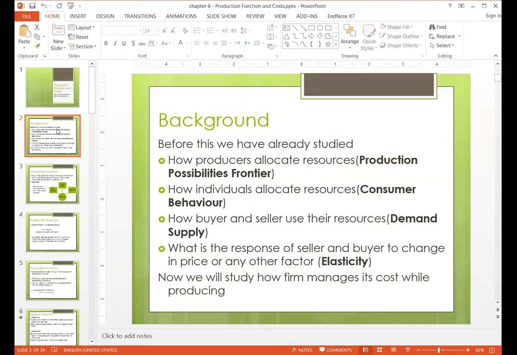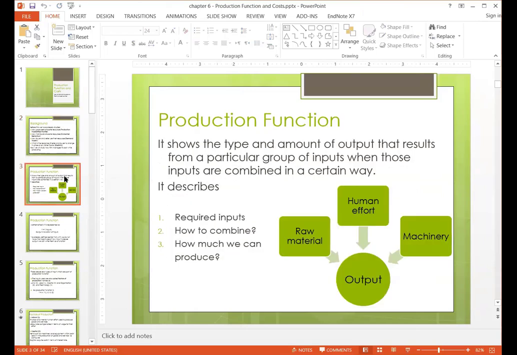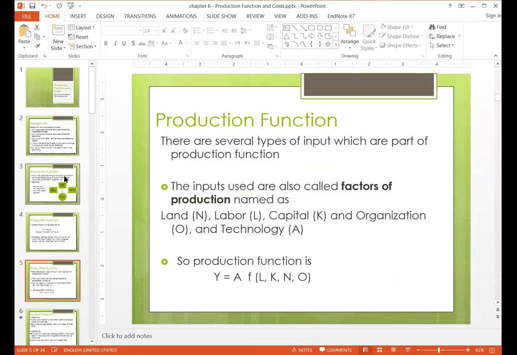So we discussed production function in the previous class, and here you see that there are four types of inputs, and technology was outside the bracket. So the first question that came into mind is why technology is outside the bracket and why inputs are inside the bracket. So the answer is that when we talk about the production function,